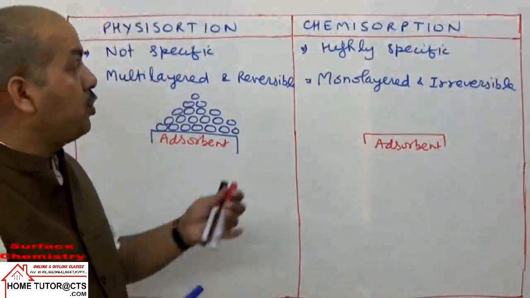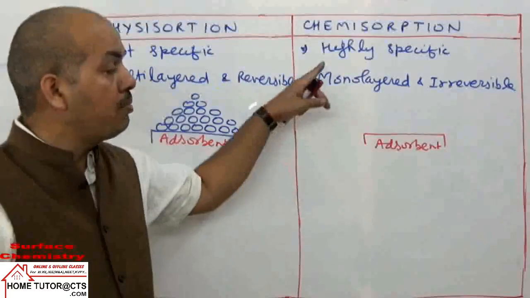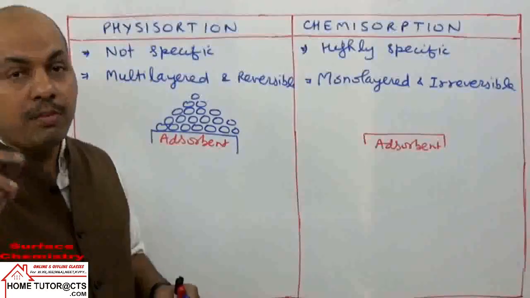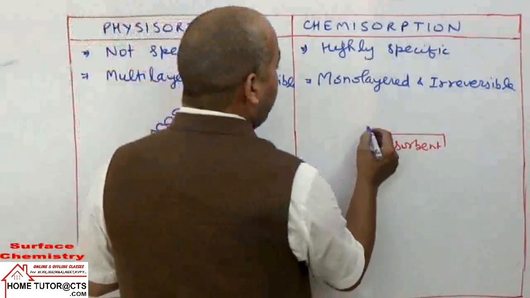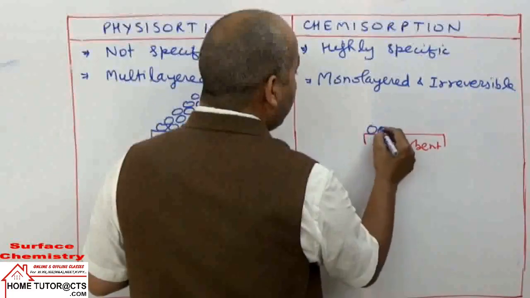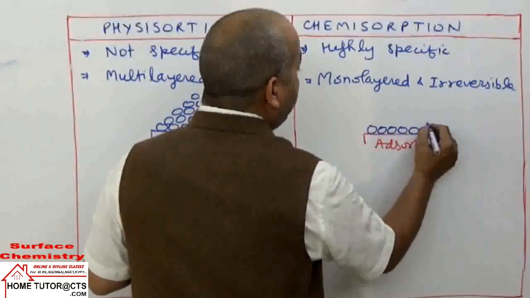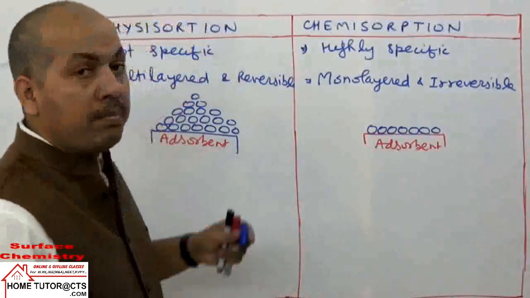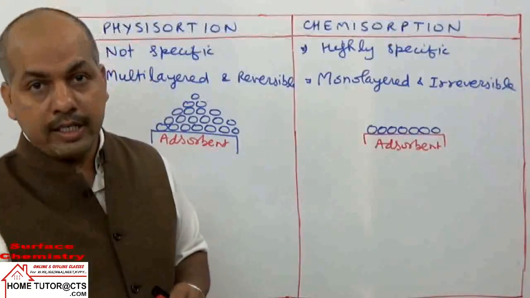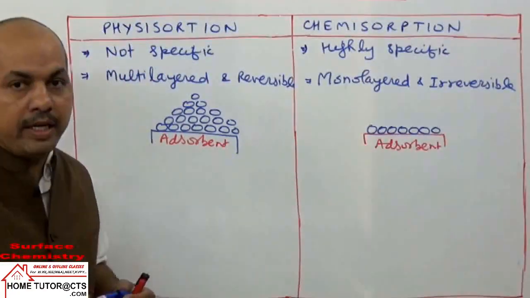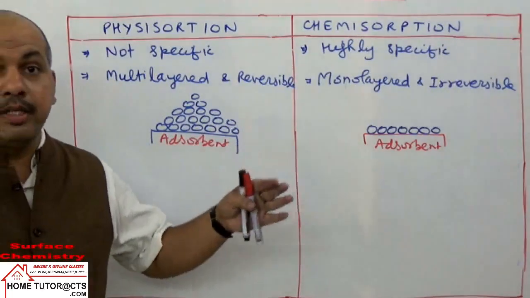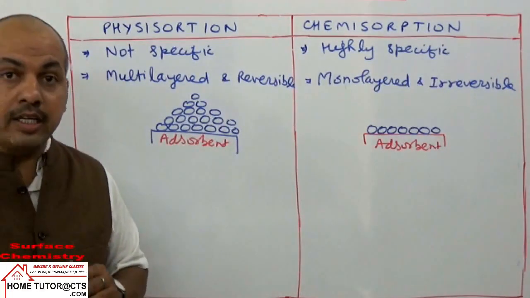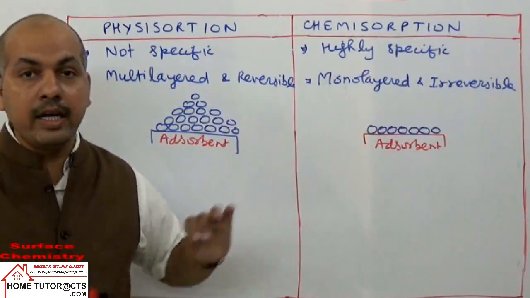For reaction to be specific and to form surface compounds, what do we require? We require that the molecules of adsorbent and adsorbate must come in direct contact. The particles of adsorbent and adsorbate should come in direct contact. And when can they come in direct contact? Only in a single layer.